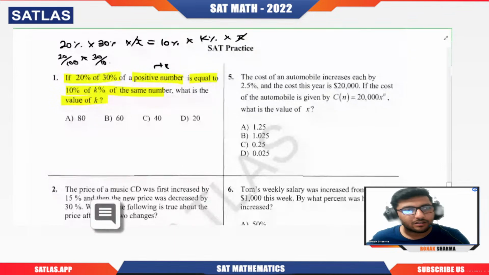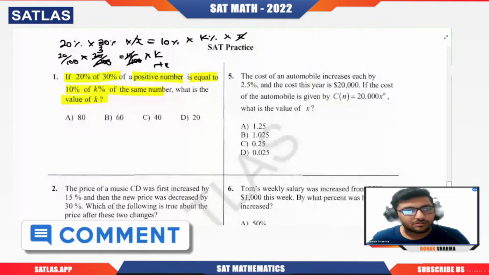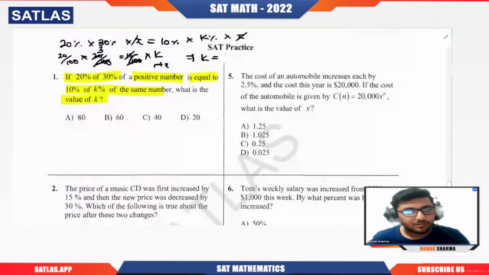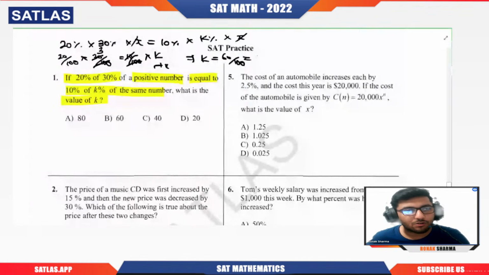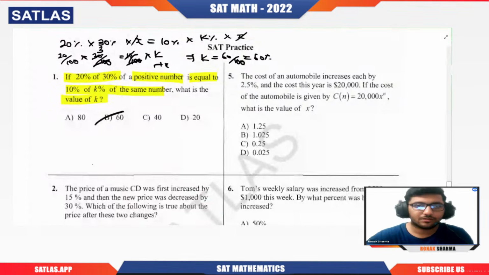The 100 cancels out, got it? And 20 into 3 is 60, so 60 by 100. So this is 60%. If k percentage is coming out to be 60%, the k value is 60. Understood? Got the explanation?